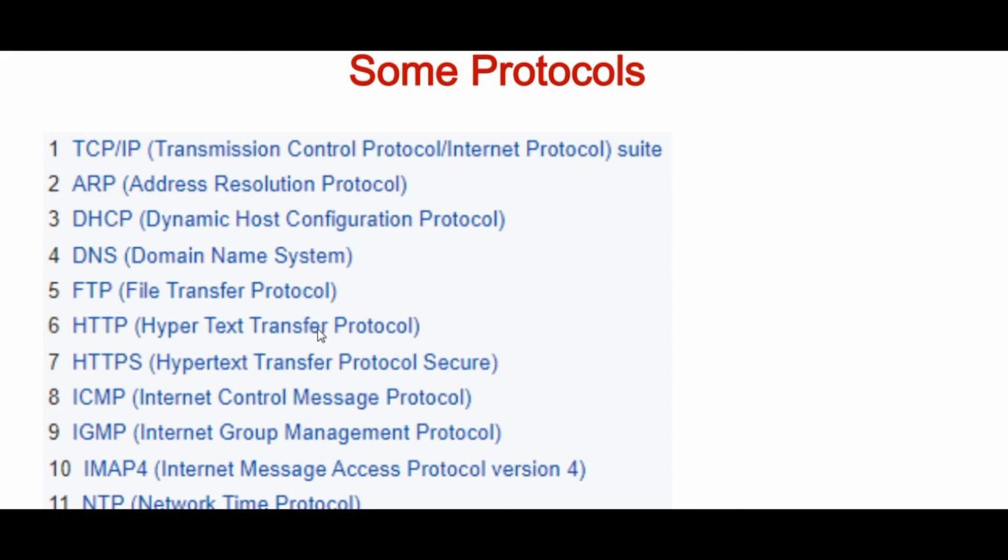DHCP, Dynamic Host Configuration Protocol. This is actually a server, in which if a number of computers are connected with the help of a particular network, at that time DHCP decides dynamically, at running time, which computer will have which IP address, and in one IP address how many parts are considered as the subnet mask ID.